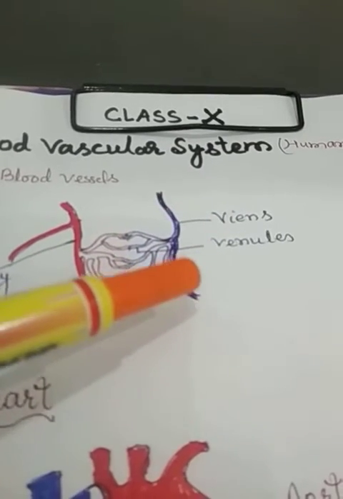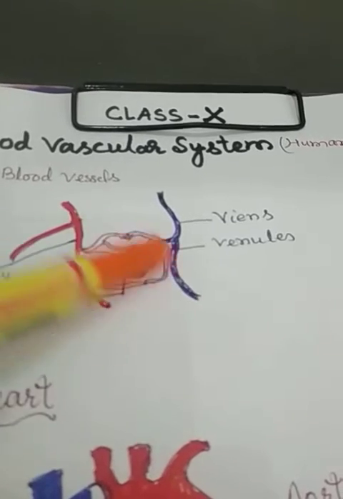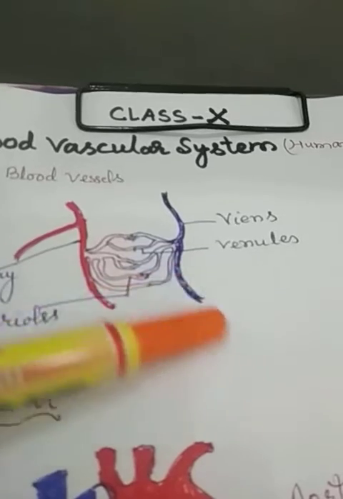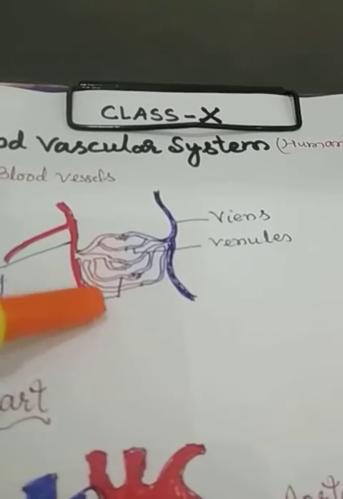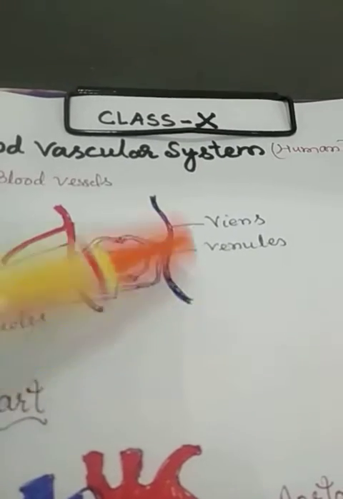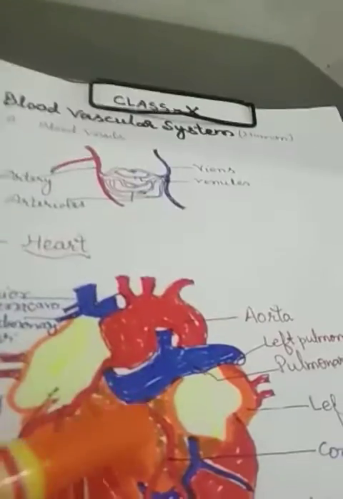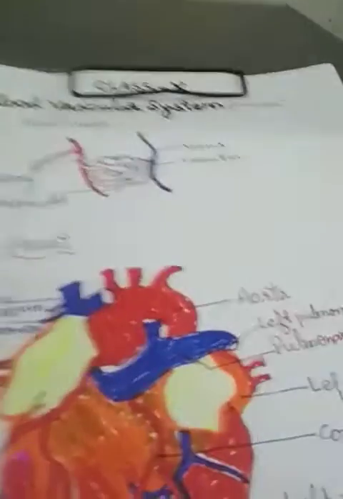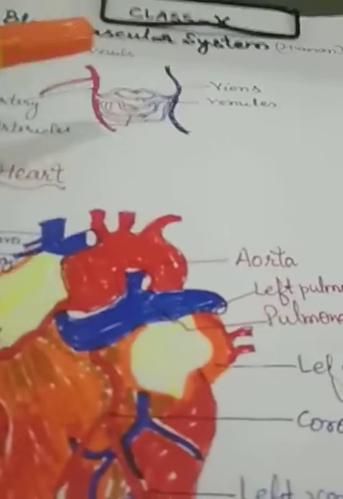But in the case of pulmonary vessels, something different is there, which you will study later. Therefore, my dear students, these are the veins and these are the arteries. Venules and arterioles are the structures designed for the supply of the blood to the different organs of the body.